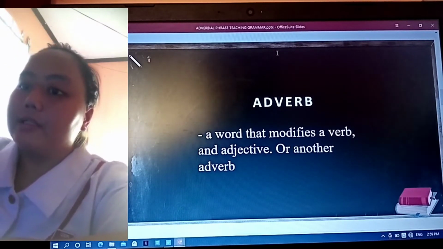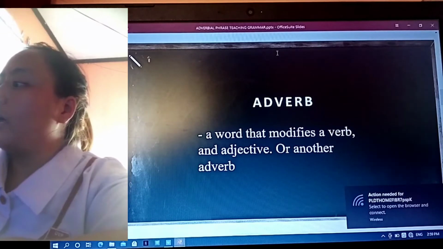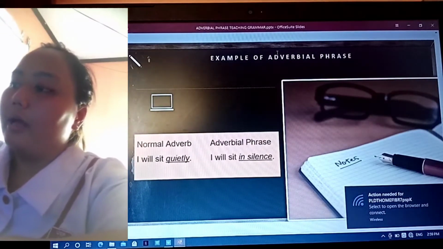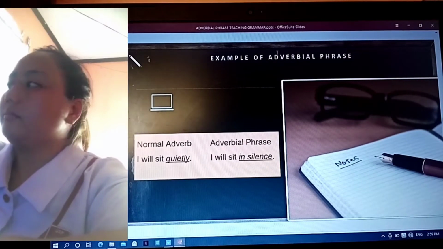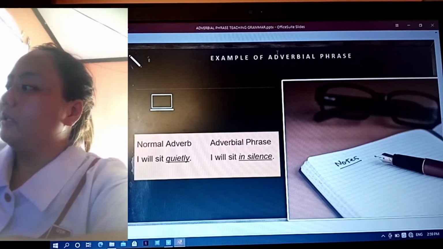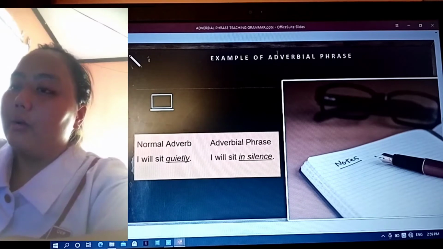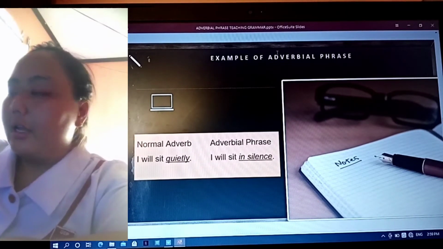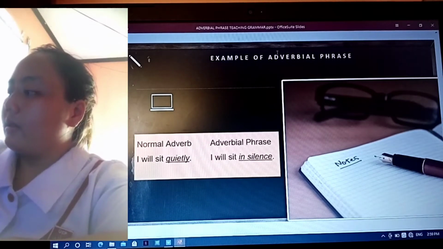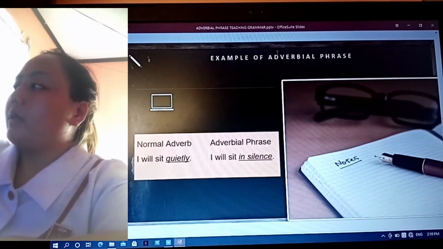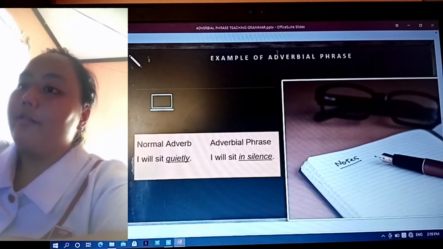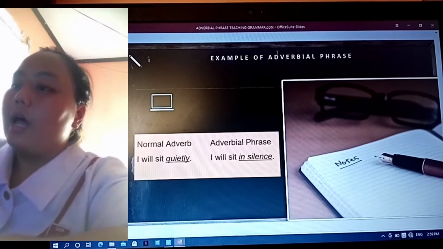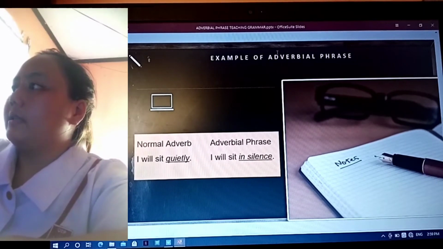Here are some examples of an adverbial phrase and a normal adverb. First example, I will sit quietly. The normal adverb there is quietly. Quietly is modifying the verb sit. Next, I will sit in silence.